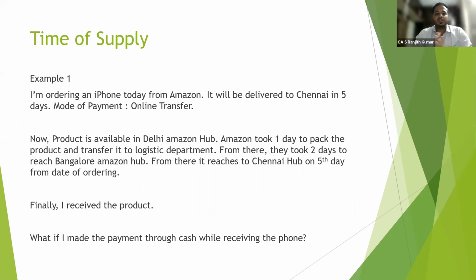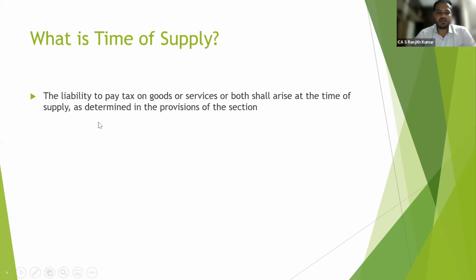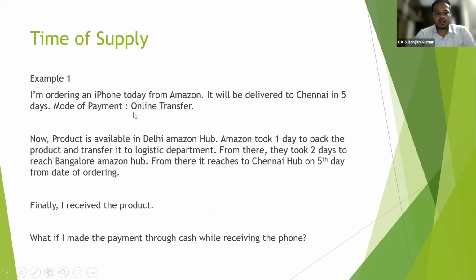So let me get into the example of time of supply. Suppose I am ordering an iPhone today from Chennai, from Amazon. Basically, from the Amazon app, I order a phone. After making the payment, it says that it will be delivered to Chennai in 5 days.